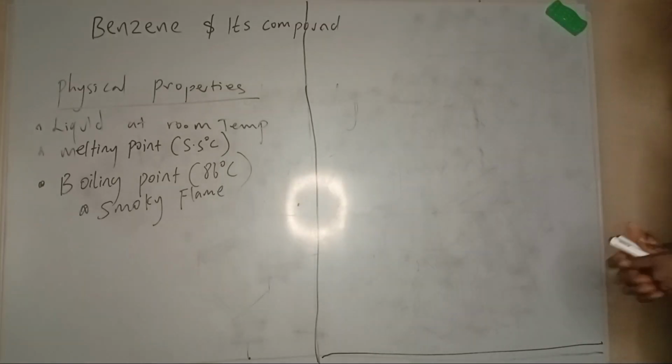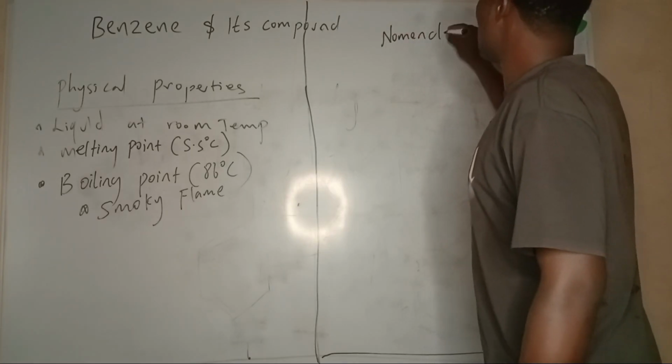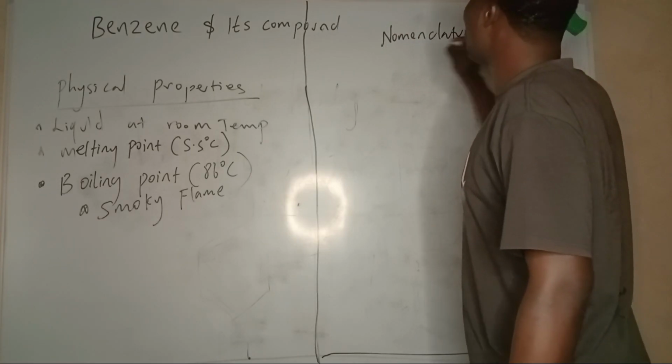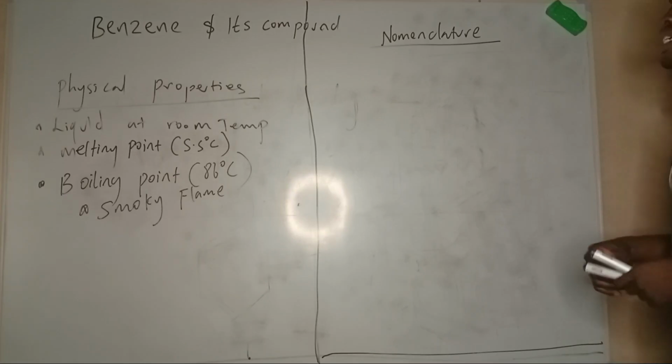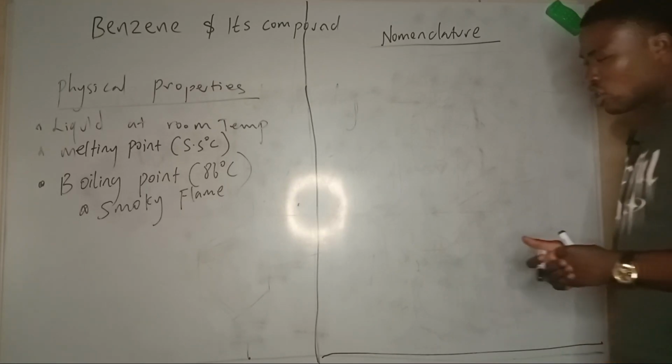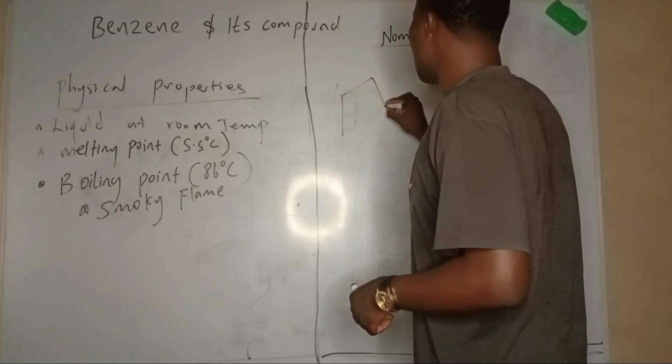That's for the physical properties. I'll quickly talk about the nomenclature of some benzene derivatives before I come to the chemical properties of benzene. Looking at the nomenclature of some benzene compounds, obviously some very common ones, I like to just say them.